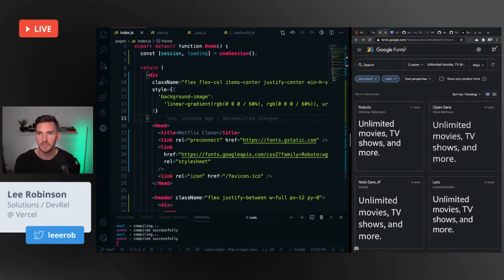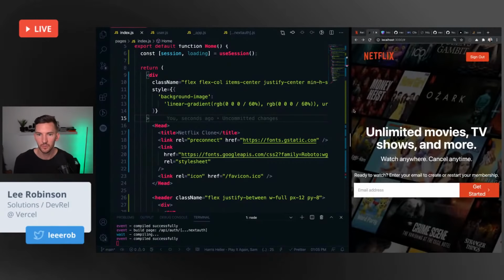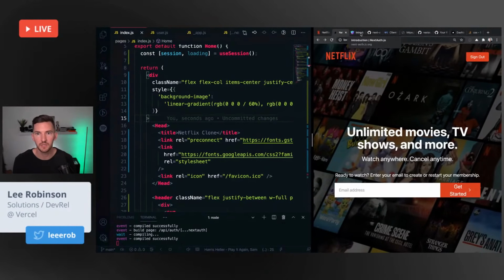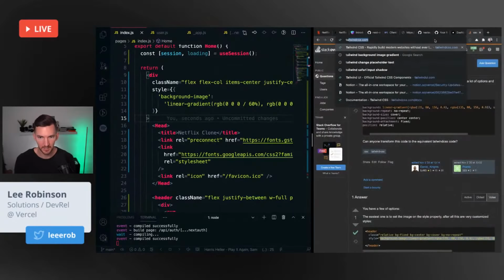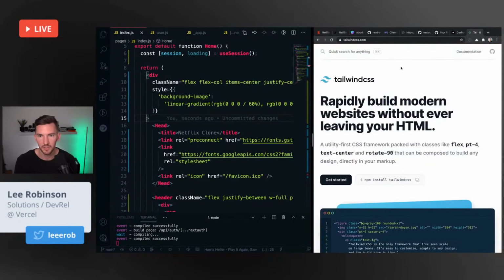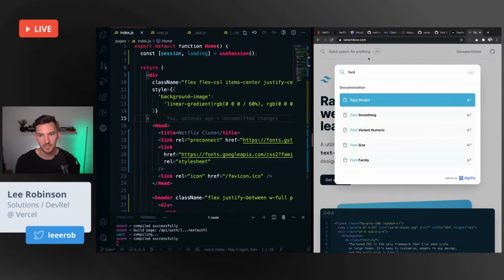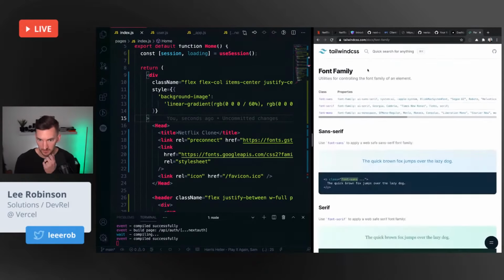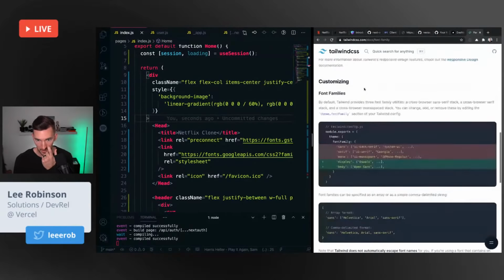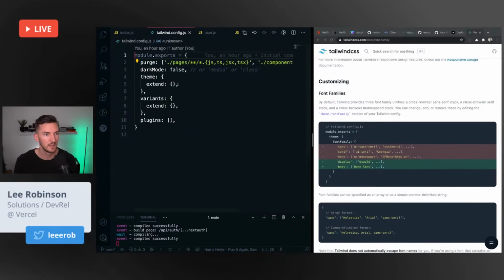Okay, and now we obviously don't see any changes here yet because we need to tell Tailwind, hey, we want to use a different font family. I'm guessing probably the easiest way here would be just to override the theme to use a different one. So basically going into our Tailwind config inside our theme.